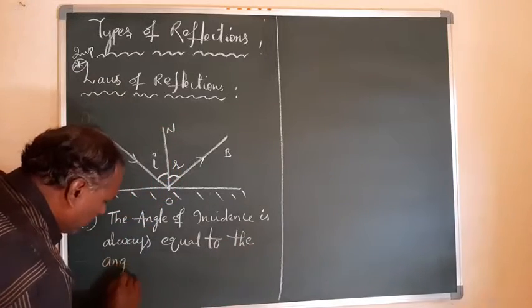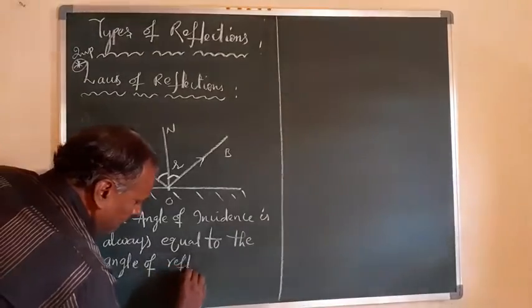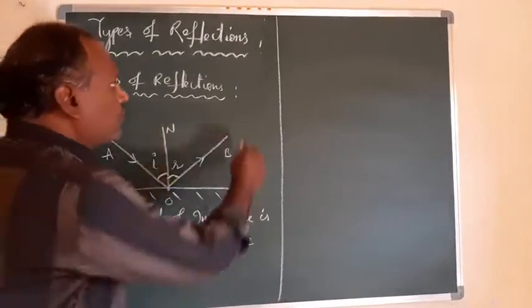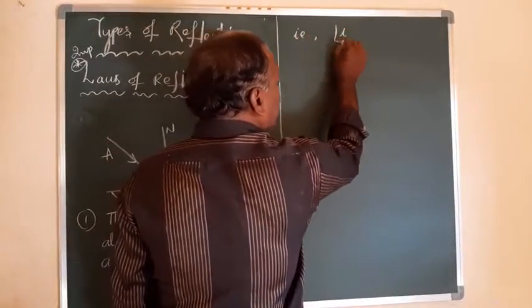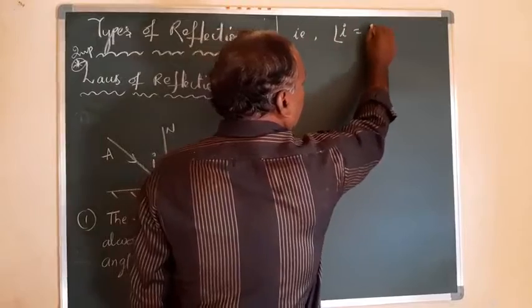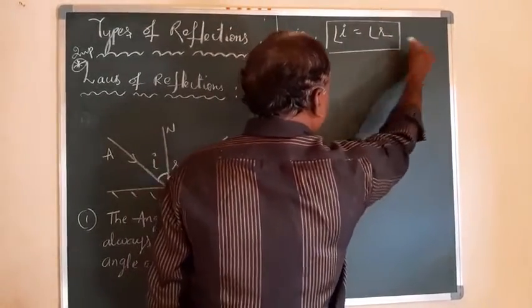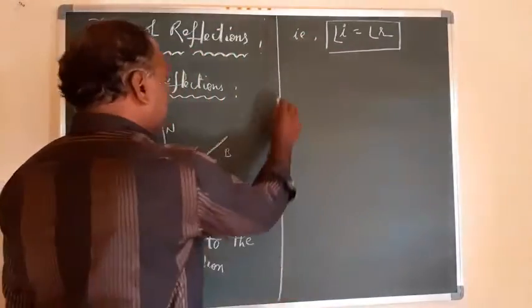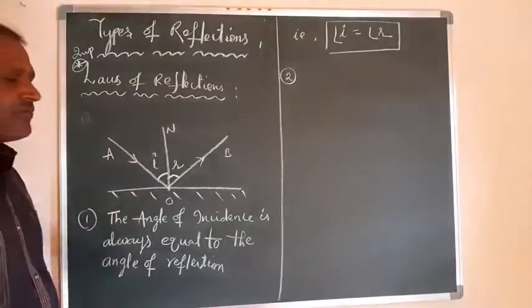So you can write: angle of incidence is equal to angle of reflection. Irrespective of types, irrespective of surface, it is valid. Right? This is the first one. And the second one, see this process of reflection here.